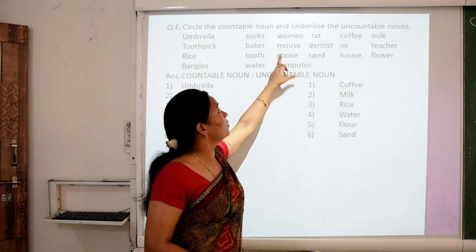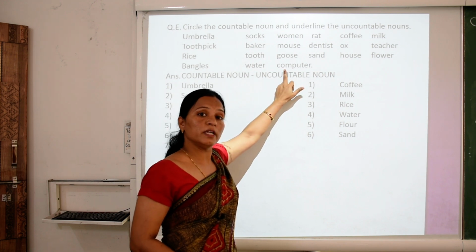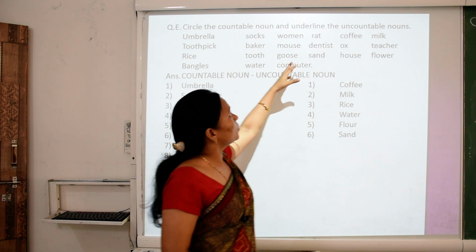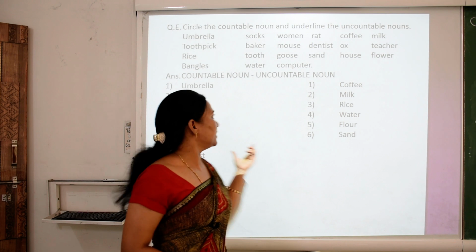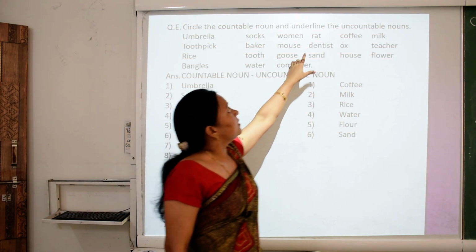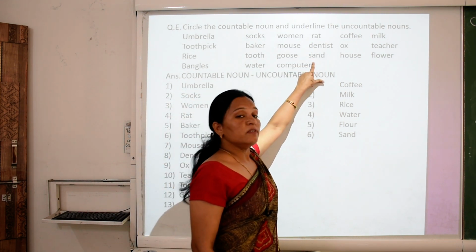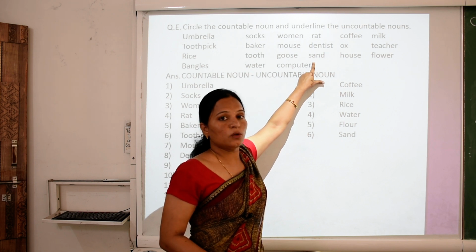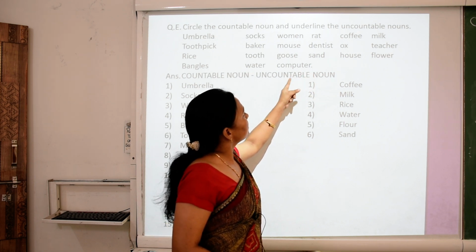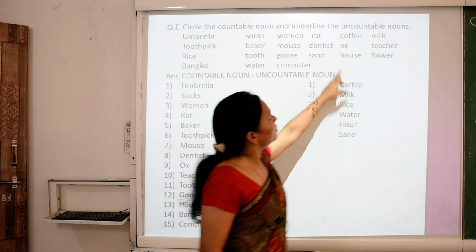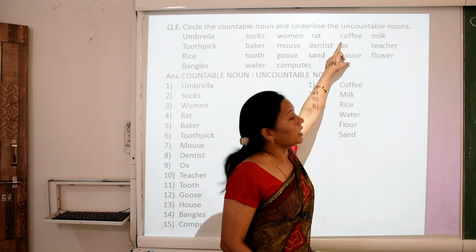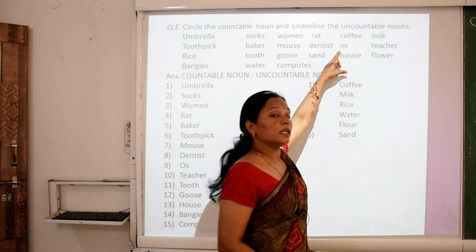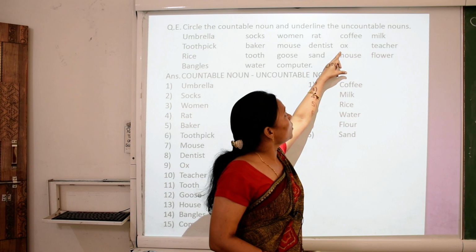Mouse also we can count. Goose also. Computer also we can count. Those nouns can be counted. That is a countable noun. Rat also. Dentist. Can we count sand? No, we cannot count sand. Sand is an uncountable noun. Coffee also not countable. That is an uncountable noun. We can count ox. Ox is a countable noun.